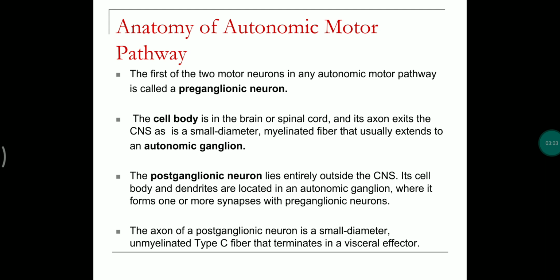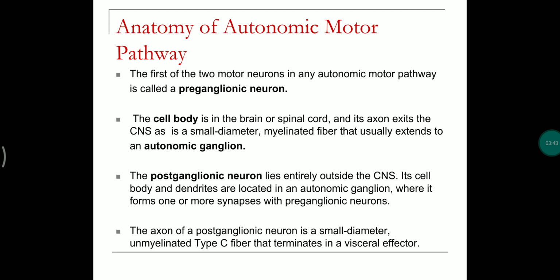The cell body of the preganglionic nerve is present in the brain or spinal cord, and its axon is a small diameter, myelinated fiber which usually extends to the autonomic ganglion. Based on the length between the cell body and the autonomic ganglion, they are classified as short and long. Short means sympathetic preganglionic nerve, whereas long means parasympathetic preganglionic nerve.